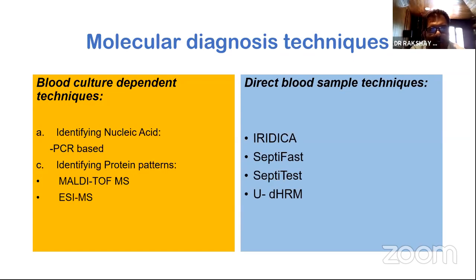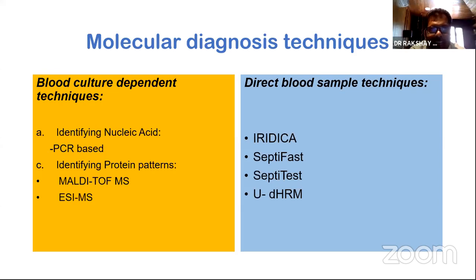So right now we have two sets of tests for identifying organisms in the blood. One which is dependent on blood culture. The other one is directly over the blood. So what do I mean by a blood culture dependent technique? I told you that it takes around 12 hours for us to see a growth. That growth is important for this kind of technique. It can't do without that growth. So it needs a blood culture bottle that shows growth.